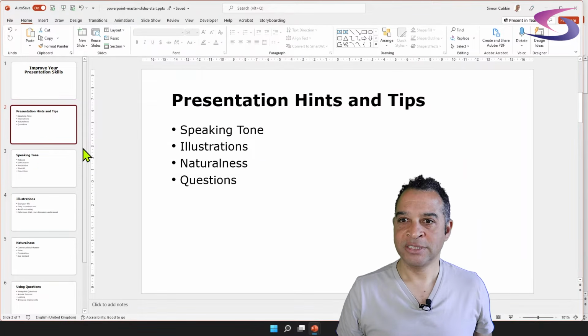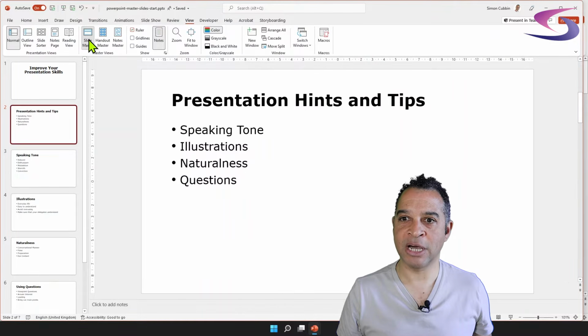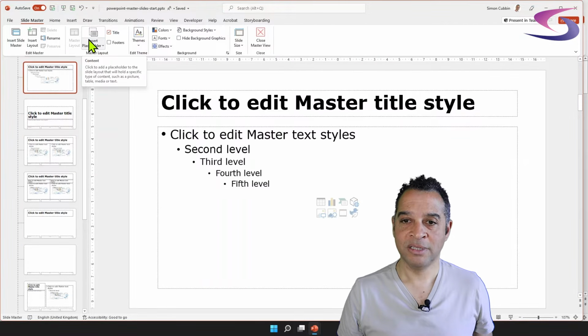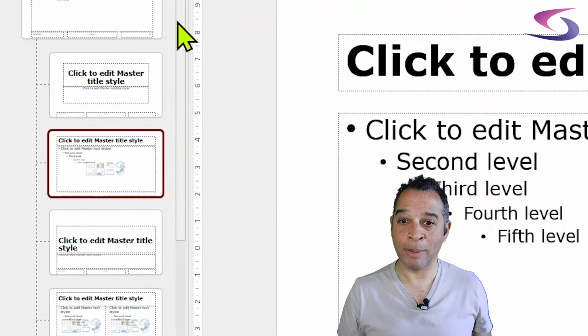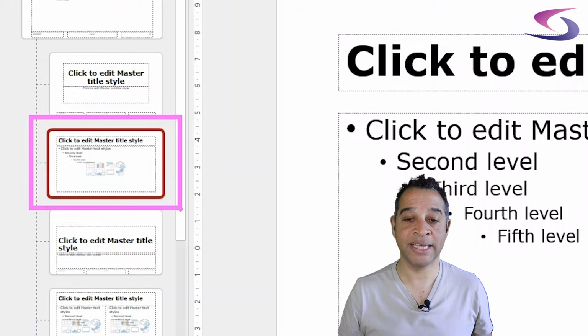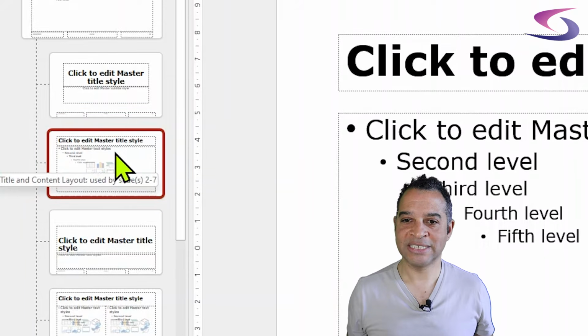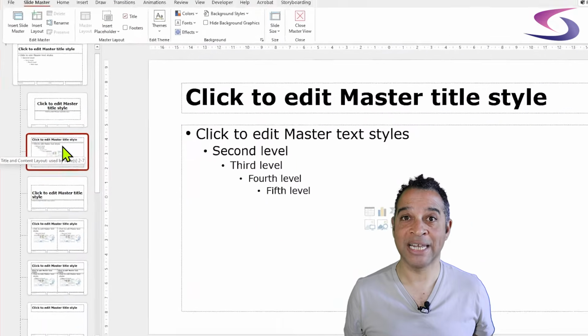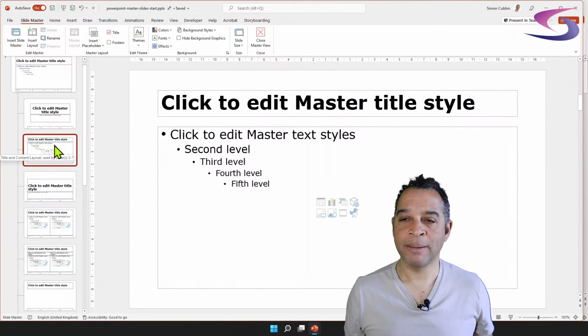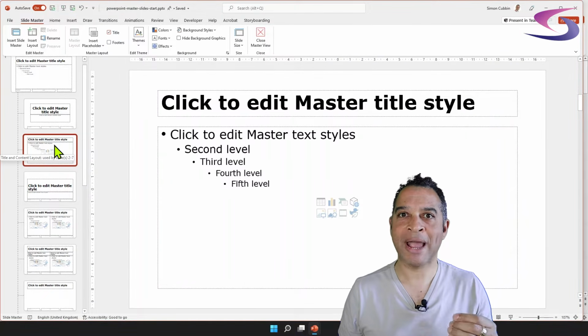So let's do that. I'm going to go to View and go to Slide Master to view the slide masters. I'm then going to scroll up and find, I'm already on it. So make sure we click on this second one here. Okay, so this second slide layout is called the title and content layout. What I'm going to do now is draw a rectangle.